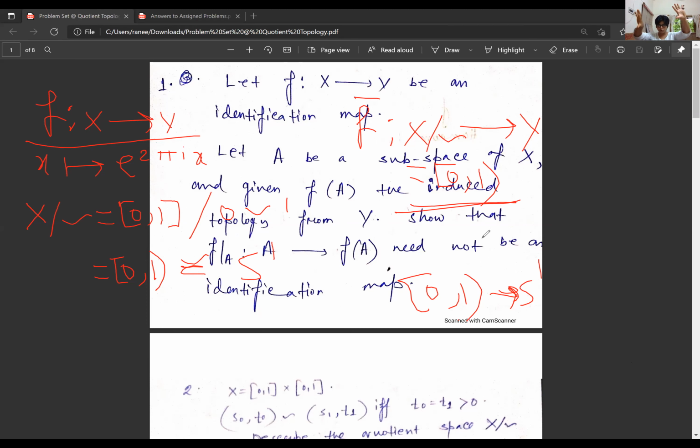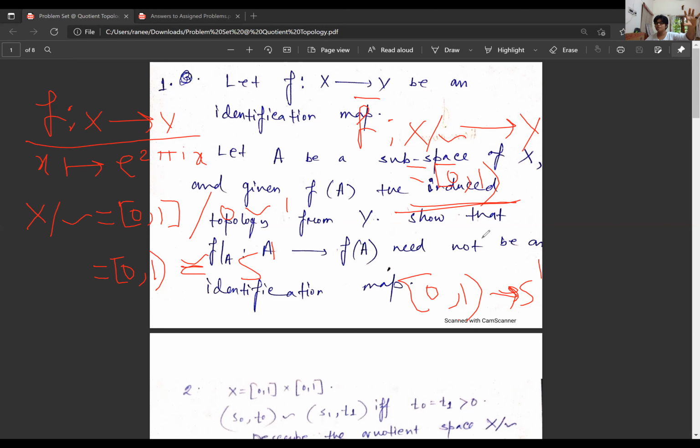There are two different things going on. One is I'm having a map from X to Y, and I'm applying the universal property to get a map from X mod the equivalence relation to Y, by the universal property of the quotient space, the quotient map topology. And X mod the equivalence relation, set theoretically, is the interval closed 0, open 1. So there, this is going on.